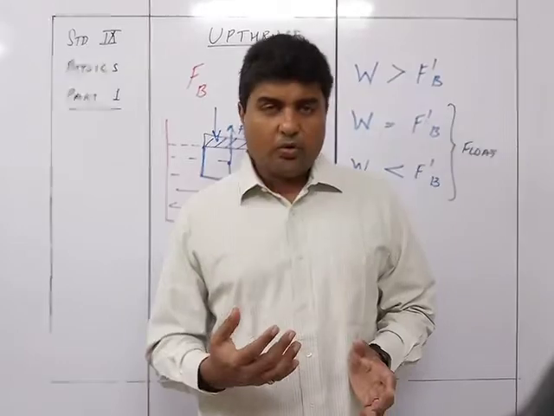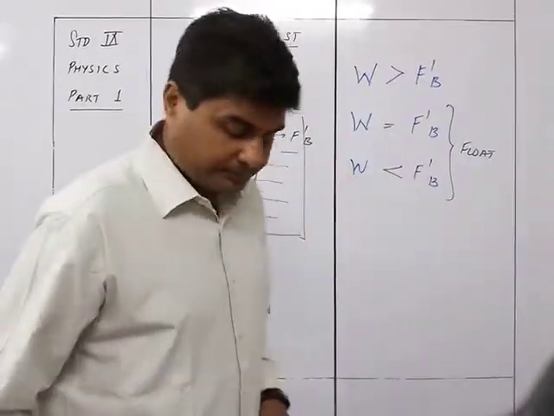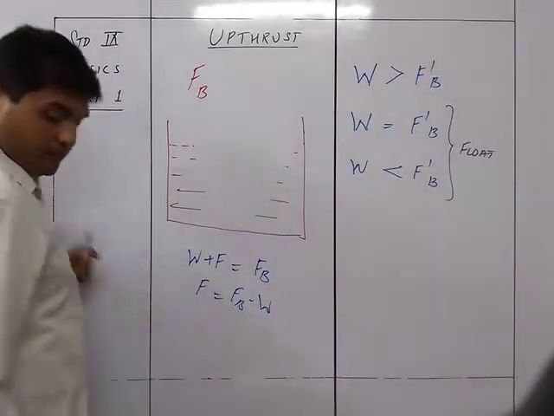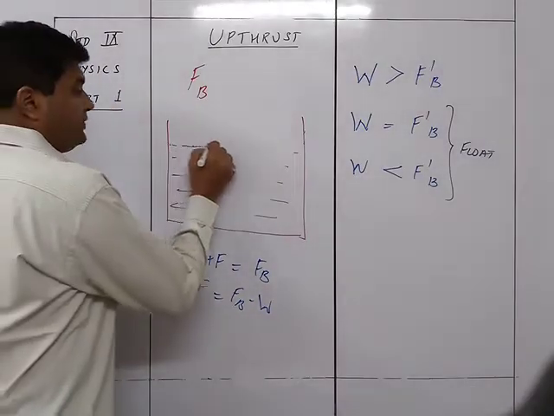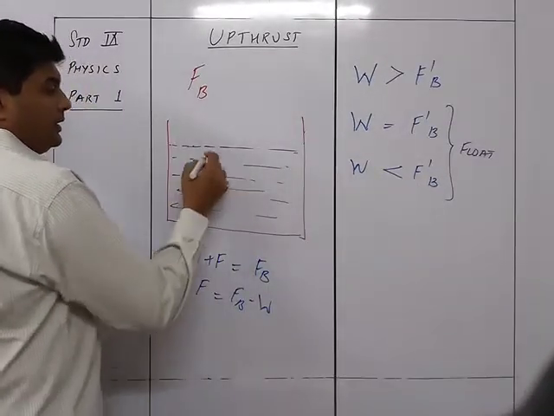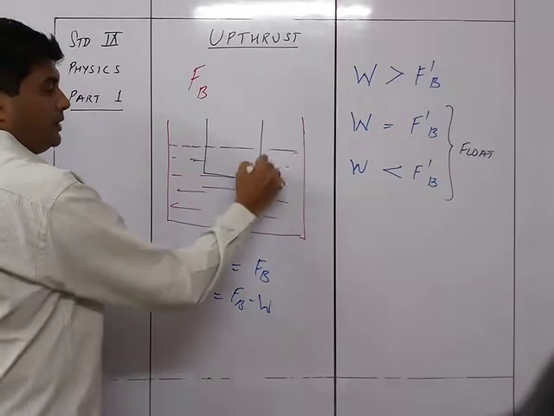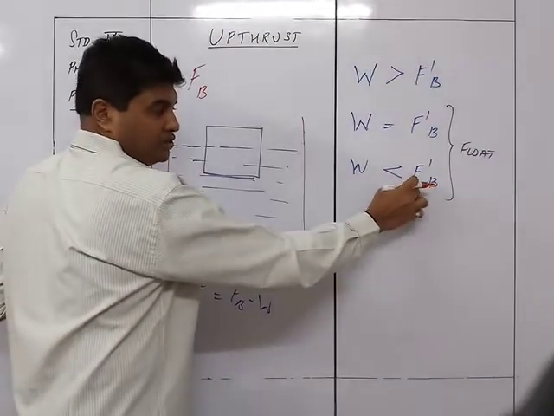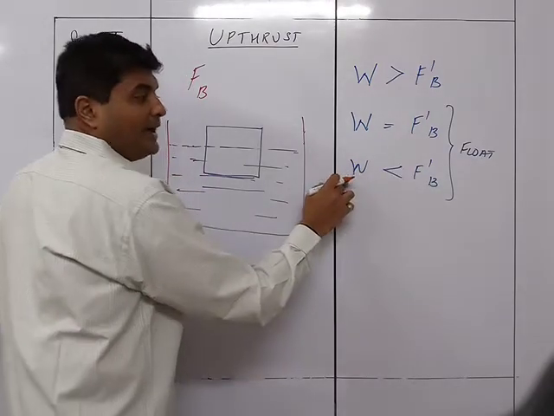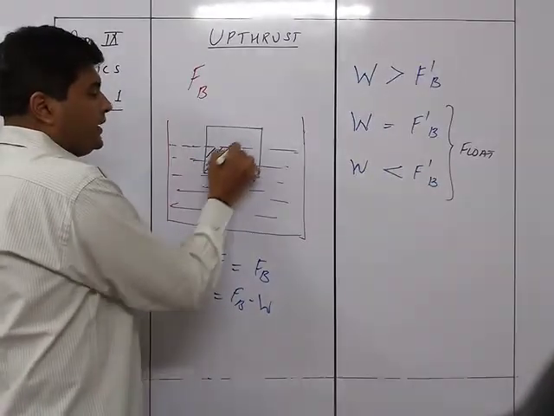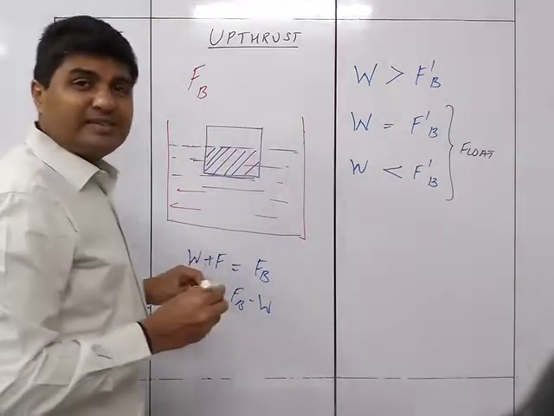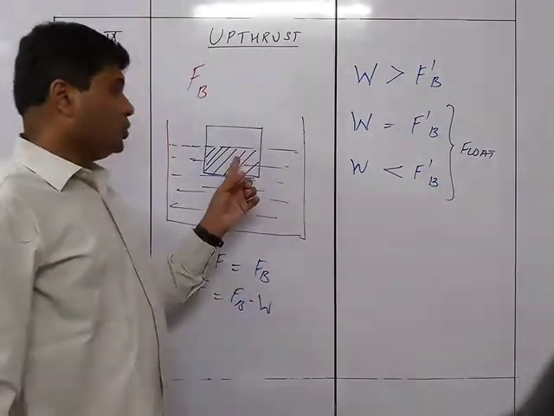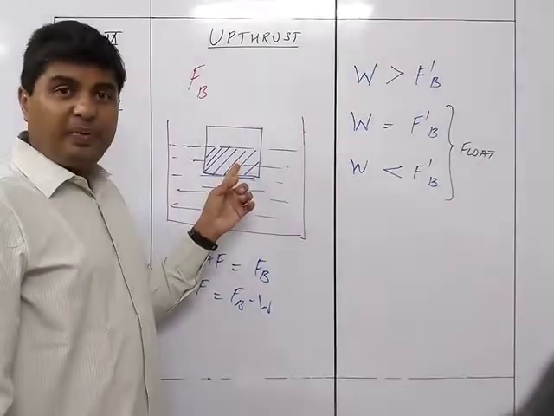Or we can just say one thing: when the condition is this way, if this is the water part and the body is placed inside, if the F dash B is greater than W, then only that much amount of the body will submerge inside water, which will be able to correlate to the FB for that much submerged part.